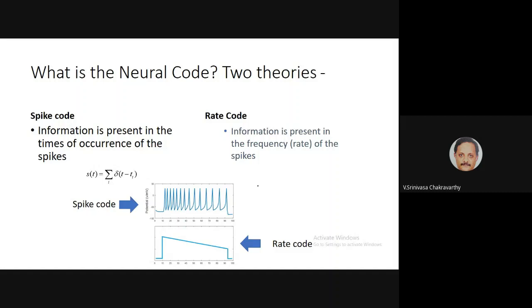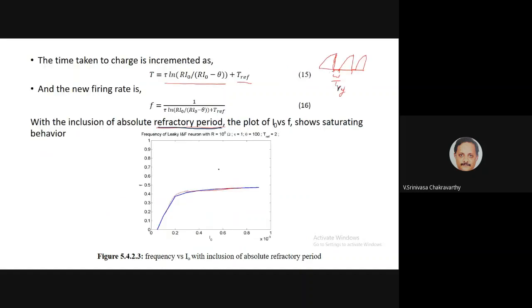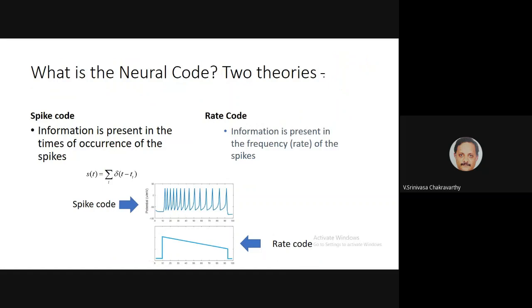Okay, so now we get to this question of neural code. We'll come back to this discussion a little bit later again in this class. Basically, we have seen two different kinds of neuron models. Until now, we have seen the spiking neuron models, where the spike itself is very important, especially the time of the spike. So now the question is, what exactly is the information present in the neural signal? This is a long-standing debate, and currently there are two dominant theories. One is called the rate code, the other is called the spike code.